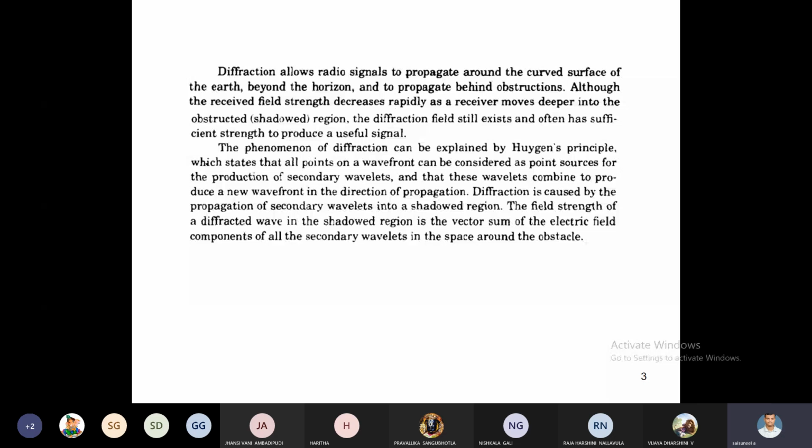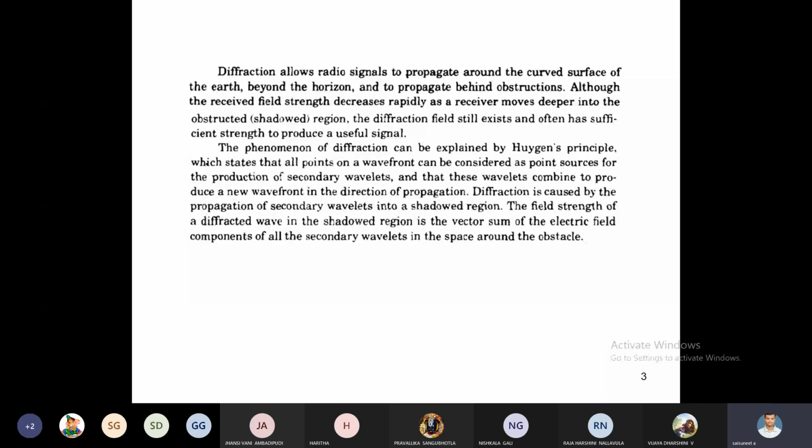This is a flat surface area, and we assume this is the transmitter and this is the receiver. In between transmitter and receiver, an obstacle is present. Suppose the obstacle is a hill or mountain, which has a sharp edge at the top of the hill or building.